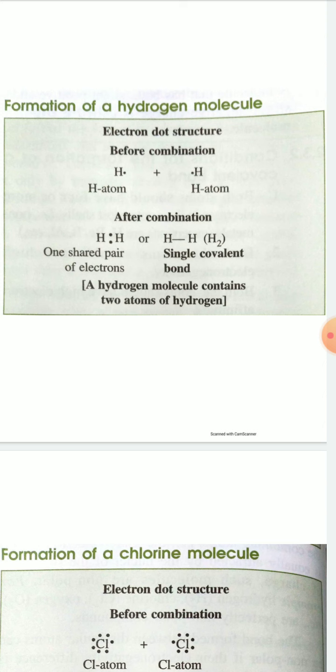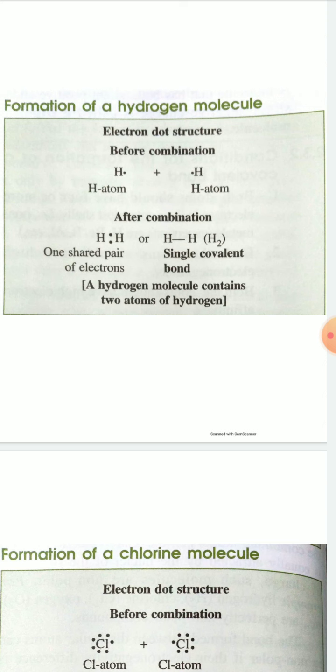In an electron dot structure you represent only the valence electrons by dots or crosses. Hydrogen has one valence electron, so each hydrogen has one dot.